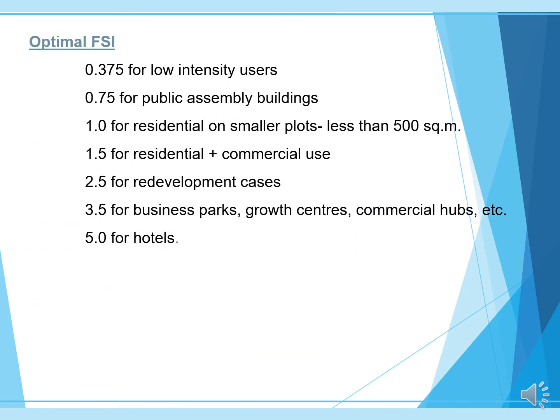Optimal FSI: 0.375 for an intensive user, 0.75 for assembly buildings, 1 for residential and smaller plots less than 500 square meters, 1.5 for residential plus commercial use, 2.5 for redevelopment cases, 3.5 for business parks, growth centers, etc., and 5 for hotels.